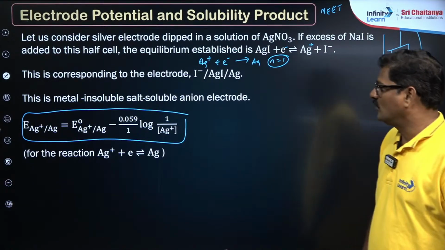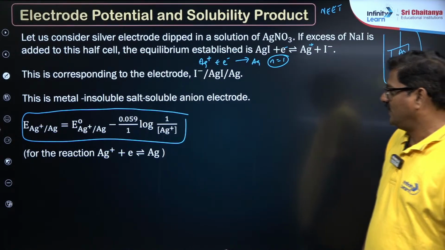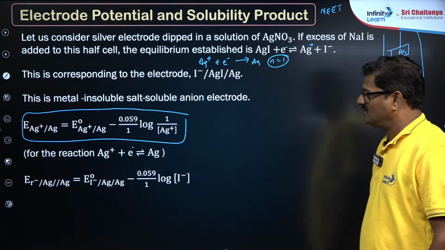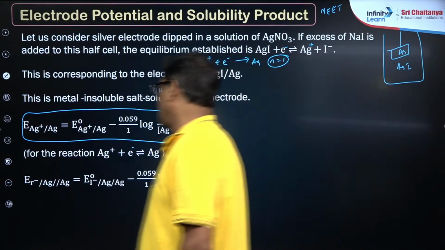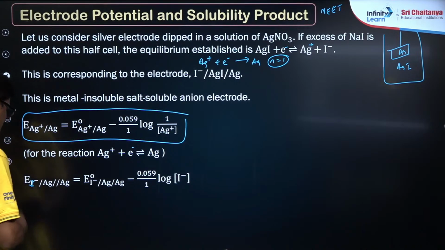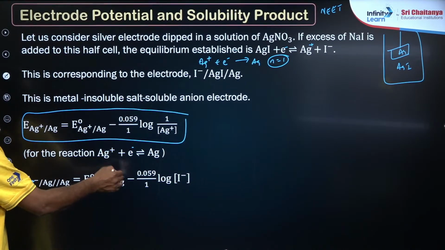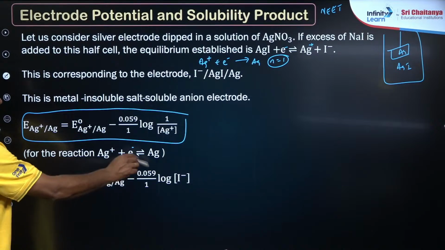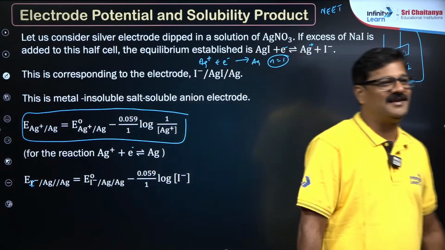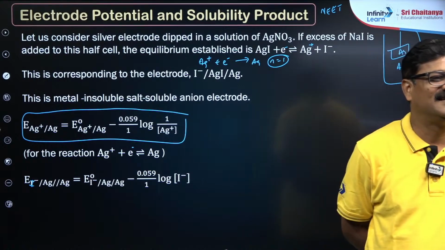And also we can go for the reaction. Ag plus takes an electron, gives rise to Ag, and for the reverse it is going to be I minus, it is going to be 0.0591 by 1 log I minus concentration.